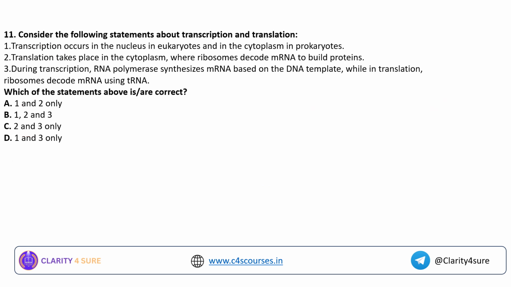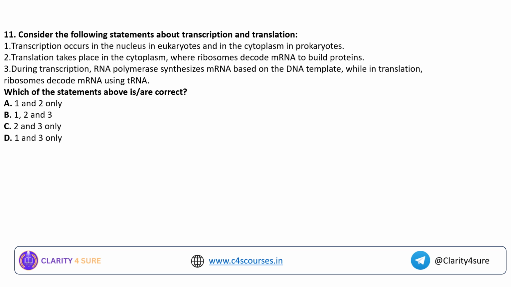Coming to question number 11. Consider the following statements about transcription and translation. I hope you are aware of the differences between transcription and translation now. Transcription occurs in the nucleus in eukaryotes and in the cytoplasm in prokaryotes. Translation takes place in the cytoplasm, where ribosomes decode mRNA to build protein.